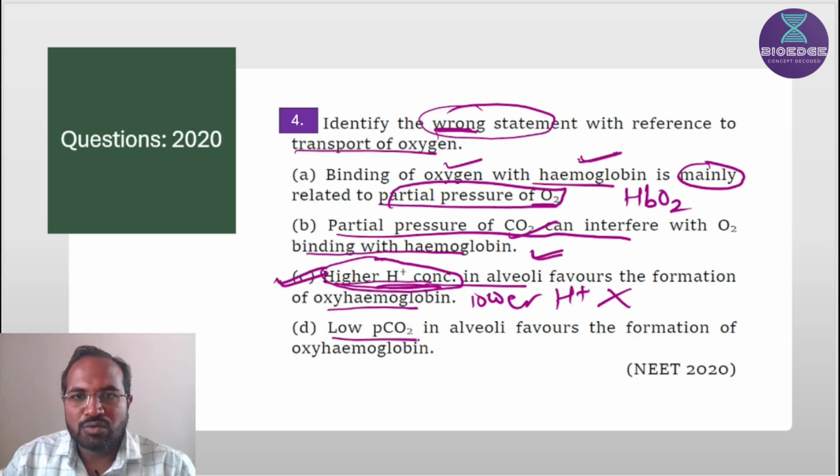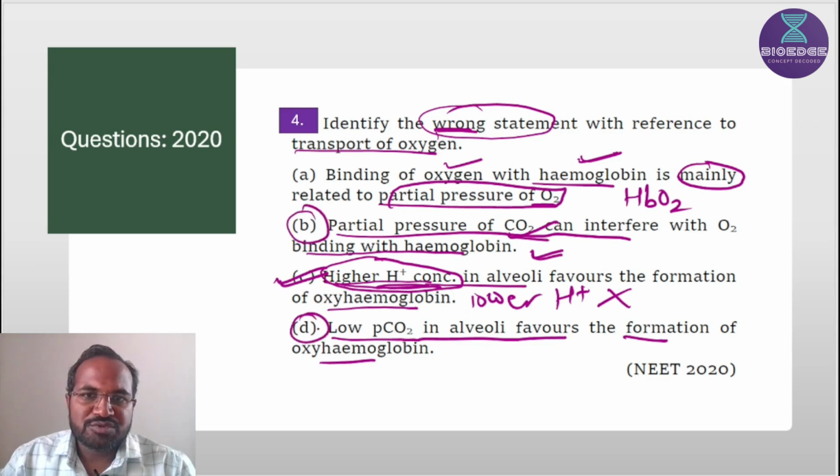Next option is low PCO2 in alveoli favors the formation of oxyhemoglobin, correct. Partial pressure of CO2 can interfere with oxygen binding with hemoglobin. B option and D option are similar options, only the statements are changed. They basically talk about the PCO2 in lungs. So the correct option is the C option.